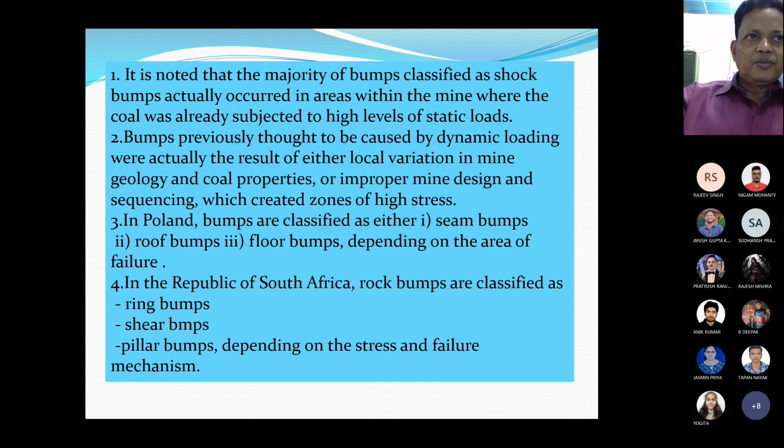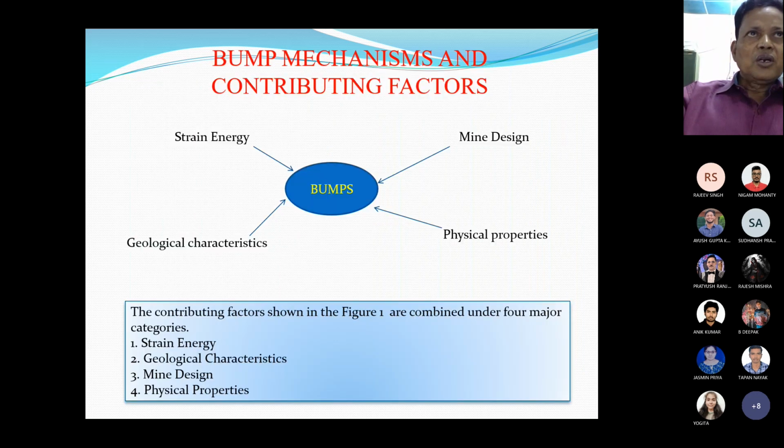And the contributing factors we have discussed, like strain energy, geological disturbances, mine design, and physical properties.